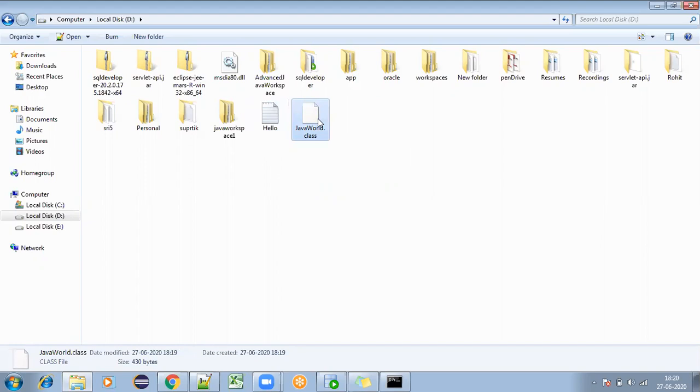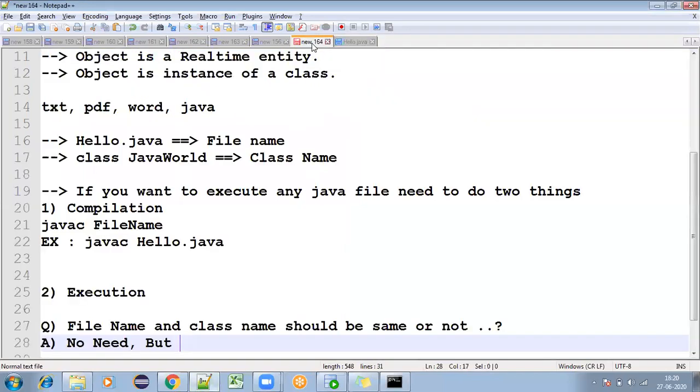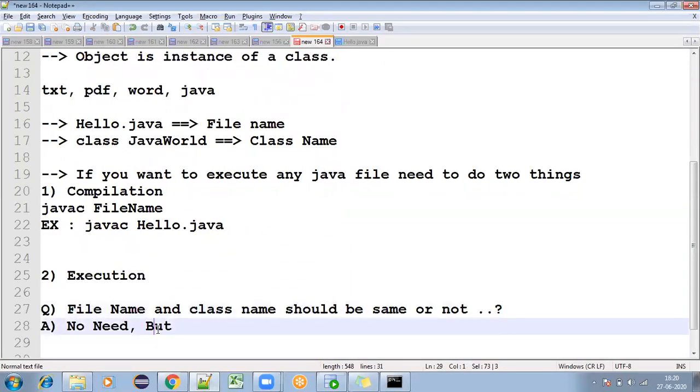Can we write file name and class name different? Yes, we can write. So our answer is, file name and class name should be the same or not? No need. I'll come to the "but" now.